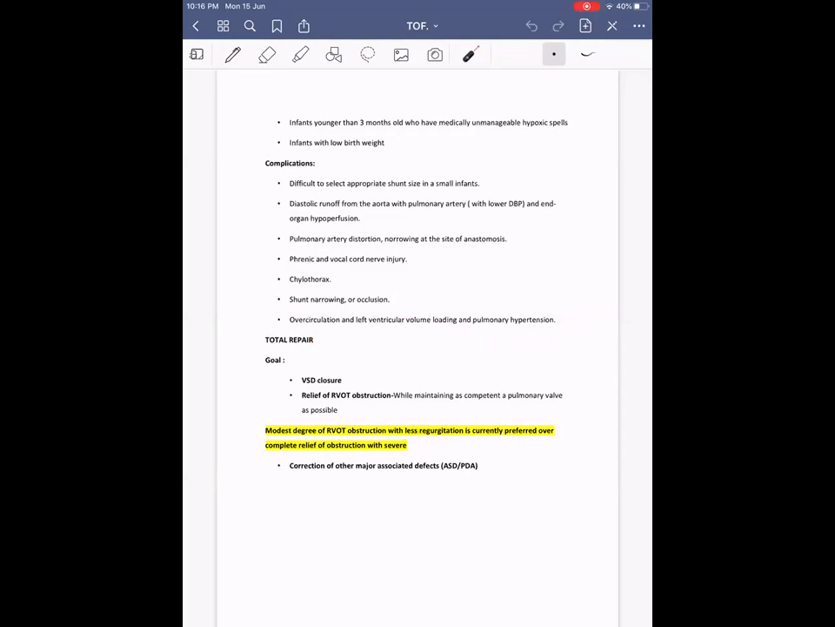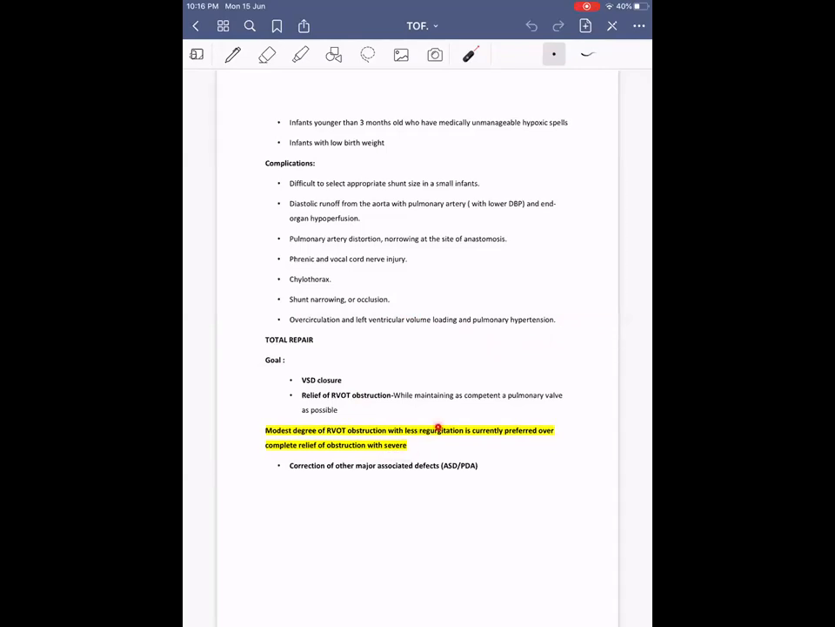total repair. The goal of total repair is VSD closure and relief of RVOT obstruction while maintaining the patency of the pulmonary valve as much as possible. So a modest degree of RVOT obstruction with less regurgitation is currently preferred over complete relief of obstruction.